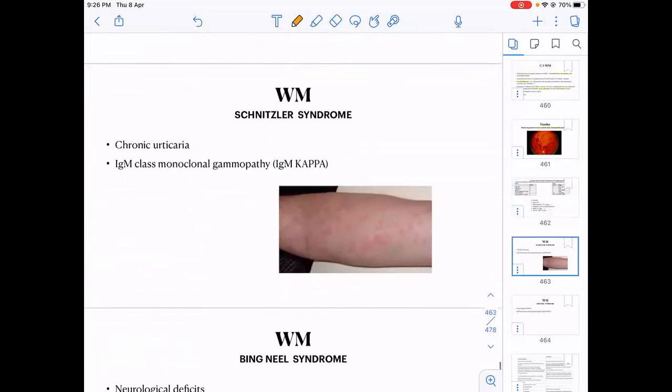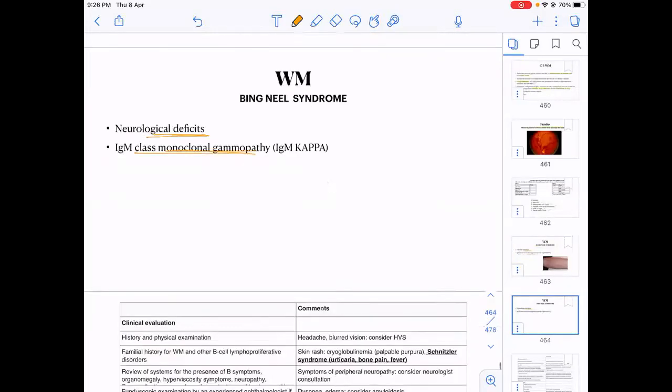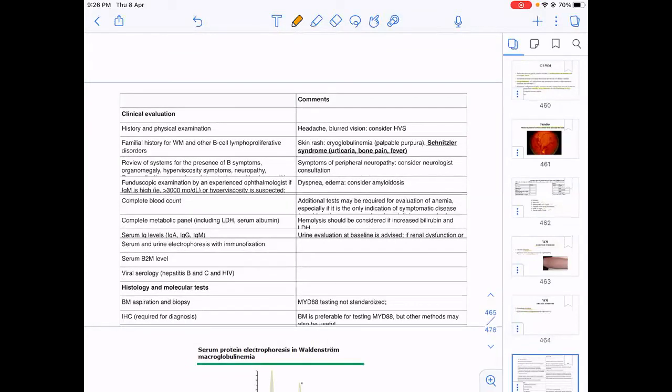Then, I told you this when we were reading MGUS also: what is Schnitzler syndrome? IgM monoclonal gammopathy along with urticaria is Schnitzler syndrome. What is Bing-Neel syndrome? Neurological deficit, CNS involvement along with IgM monoclonal gammopathy. So how do these patients present?